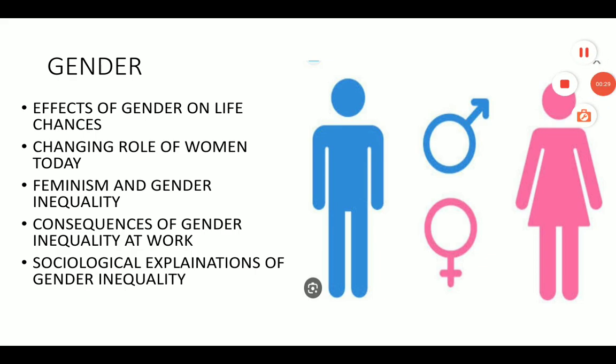Women have a triple or double burden of work because they do their household chores and they take care of the children. So this is the triple burden of work on women. Women earn less than men even for the same work because women are given less importance than men. Women's health can also differ in some cases.